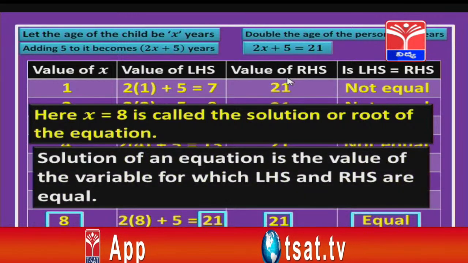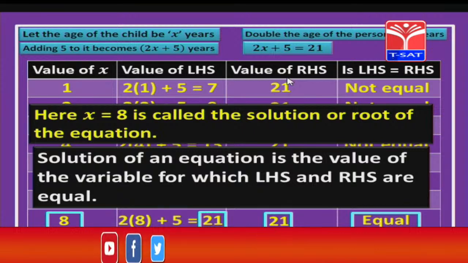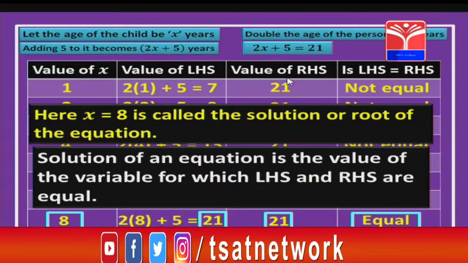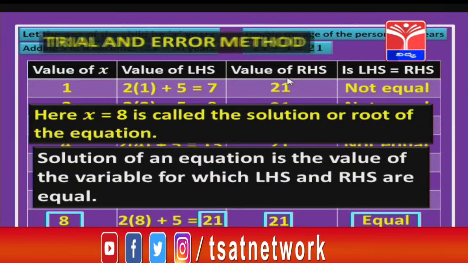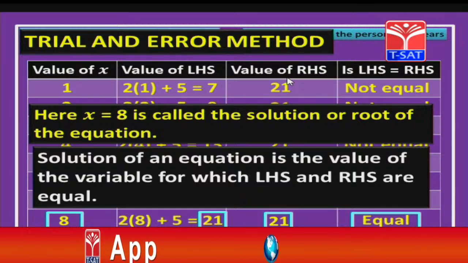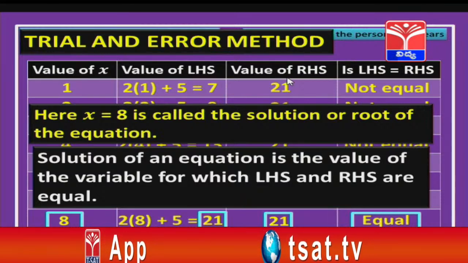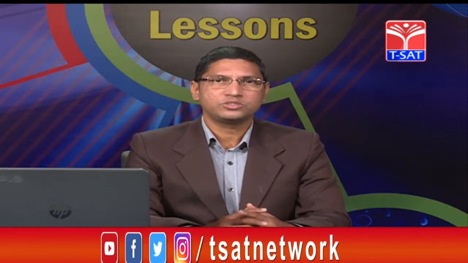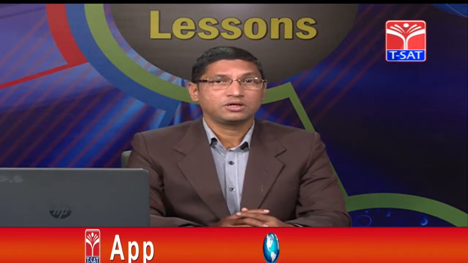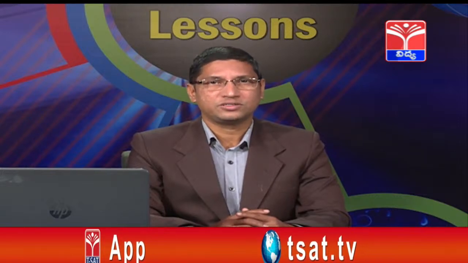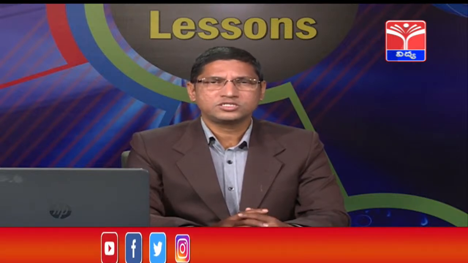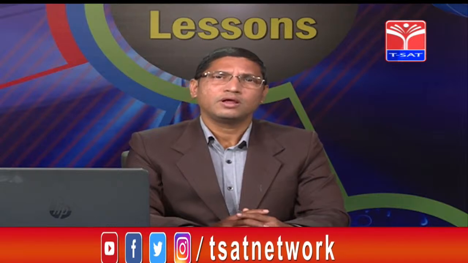Okay, children. Now, how do we define this? Yes, the solution is nothing but the value of the variable for which both LHS and RHS are equal, and this method of solving equations we call the trial and error method. So, children, till now we have seen the different patterns, and also we have seen making the rules of the pattern. Then we learnt about variables, expressions, equations, and also we have solved the equation using the trial and error method. Now, to understand these concepts much more clearly, let us take some examples.